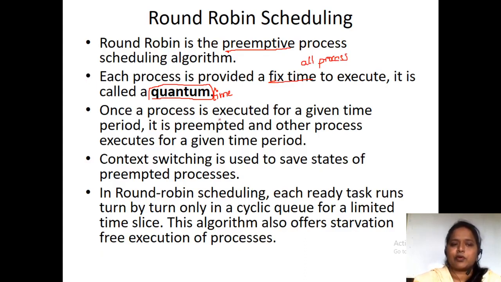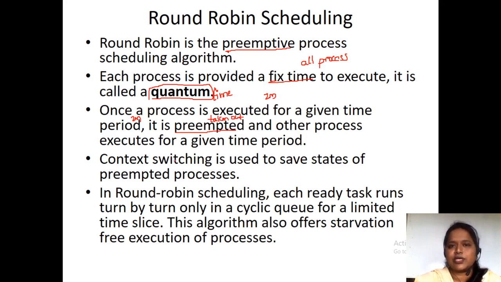So once a process is executed for a given period of time, that means if I said 2 milliseconds, if a process has been executed for 2 milliseconds, it is preempted. Preempted in the sense, it is taken out, and the CPU is given to another process. So that is the basic funda of this round robin scheduling algorithm.